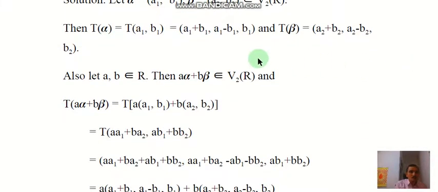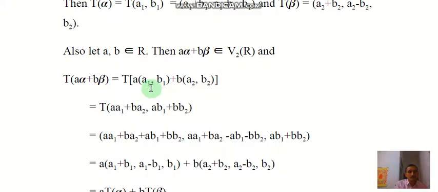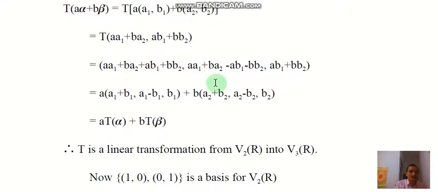Also let a, b belong to R. Then a alpha plus b beta belongs to V2(R), and we calculate T of a alpha plus b beta, which after simplification is a into (a1 plus b1, a1 minus b1, b1) plus b into (a2 plus b2, a2 minus b2, b2).